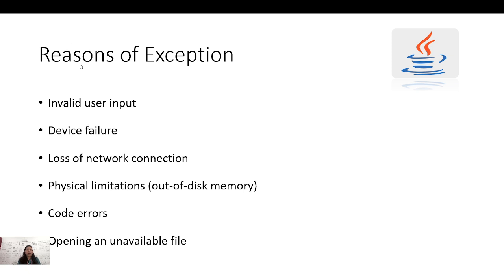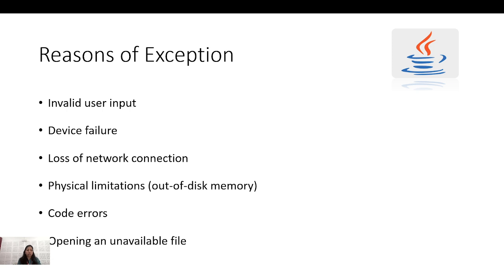I'm explaining what an exception is, but what are the reasons we can get an exception in my code? There are multiple scenarios. Like invalid user input, if I give input other than what the system expects from the user. It can be a device failure.